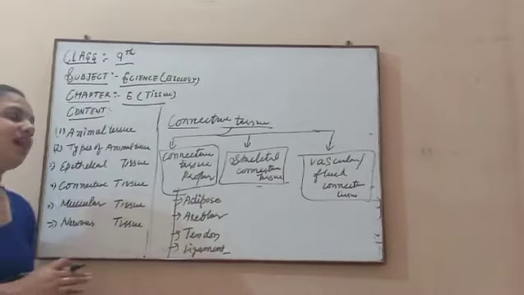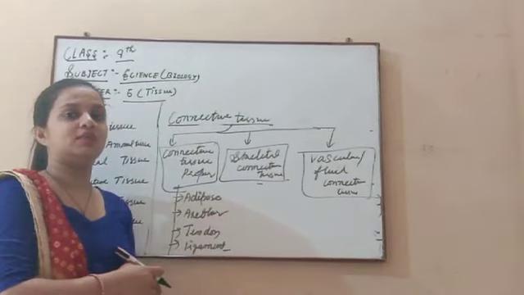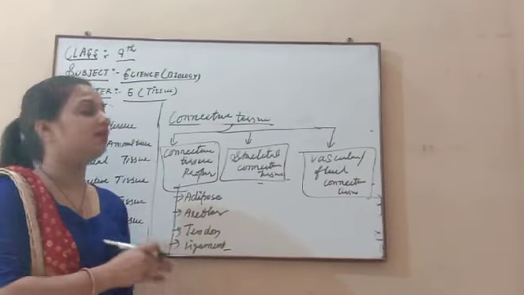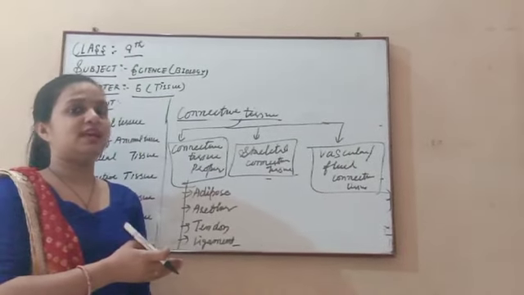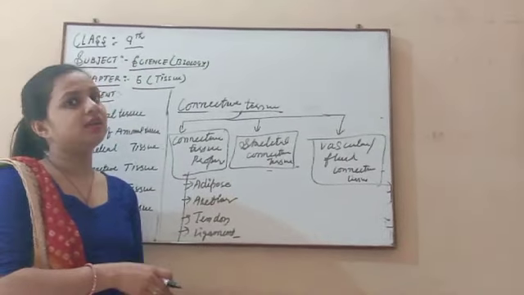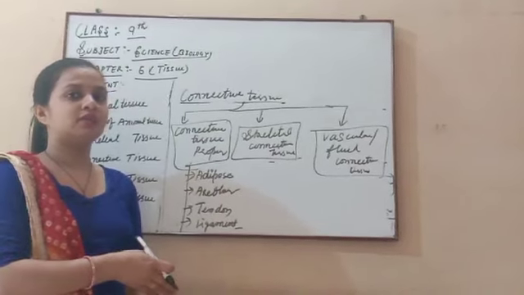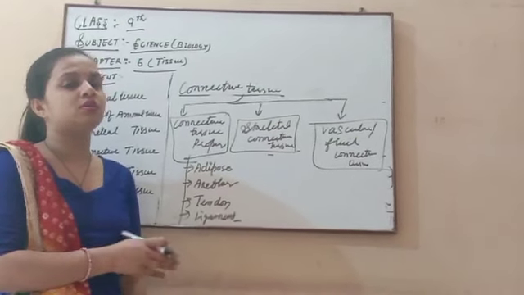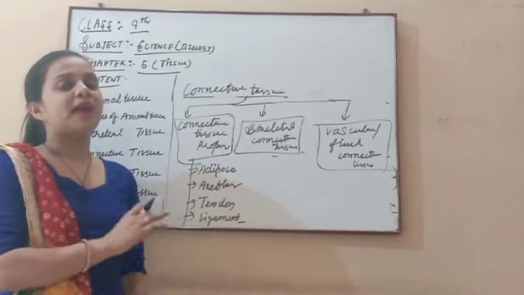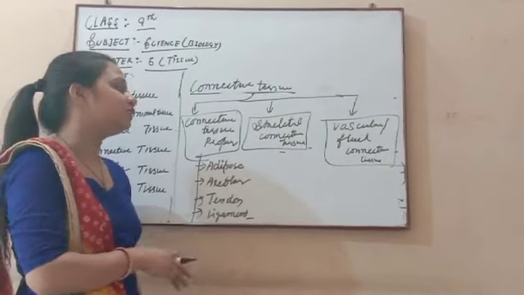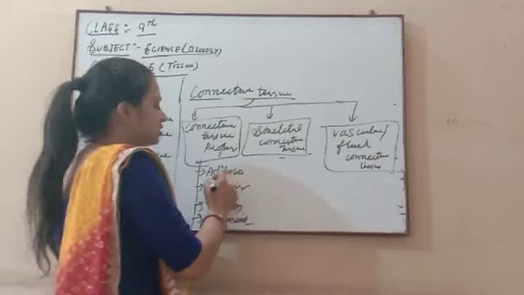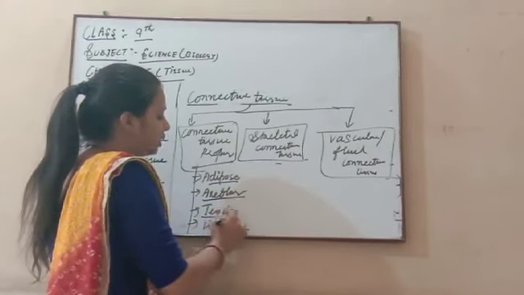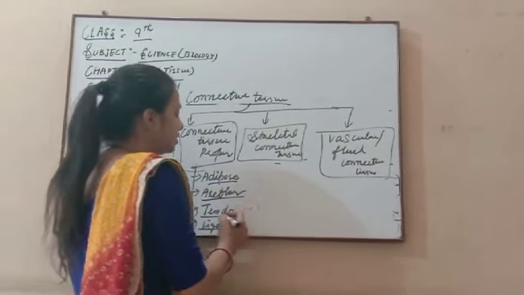Connective tissue proper is a very important part of the connective tissue. Its work is to fill the space between organs, to attach bone to bone and bone to muscles, and to store fat in our body. On the basis of the function they do in our body, these are four main types: adipose, areolar, tendon, and ligament.